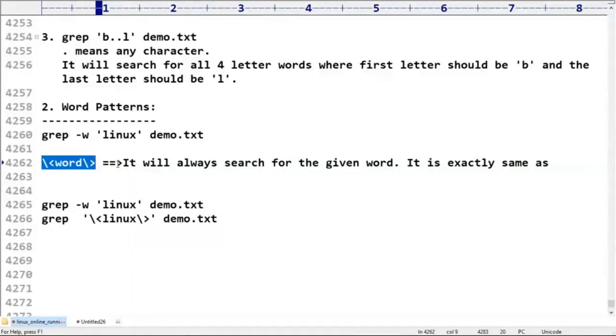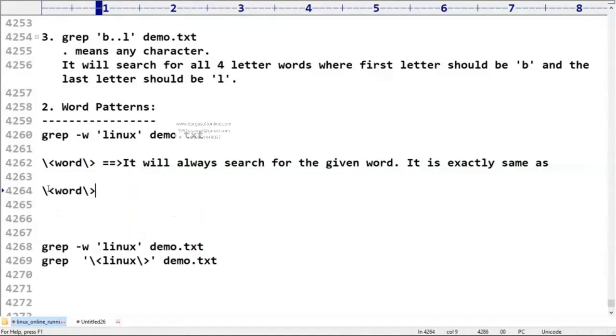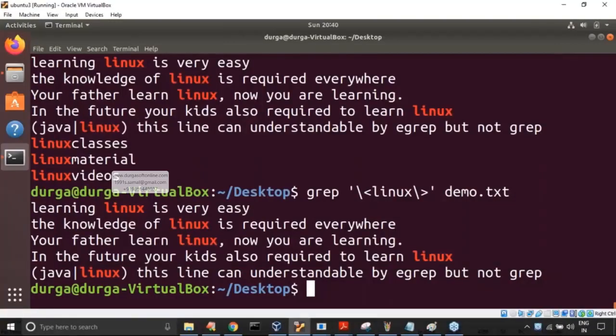Now I'm taking any word, you can take any word. Observe carefully: this is the less than, but let me remove the last one. If I remove it, the last one is not there. Why is it considered an independent word? Because after Linux, no alphabet symbol follows, that's why it is considered an independent word.